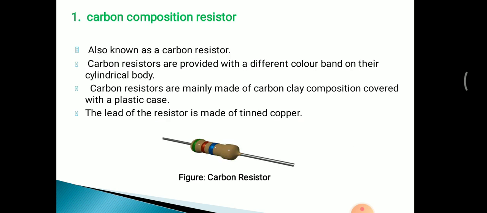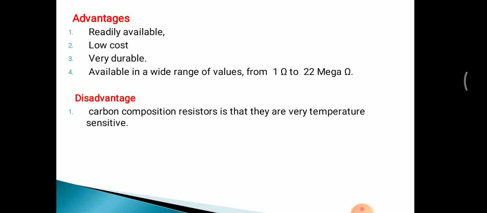So first is the carbon composition resistor. This is also called a carbon resistor. It is provided with different color bands on its cylindrical body. As we can see in this figure, there are different bands on the cylindrical body. These bands are useful to find the resistance value of that resistor. It is made up of a carbon clay composition covered with a plastic case, and the leads are made up of tin copper. So there are advantages.